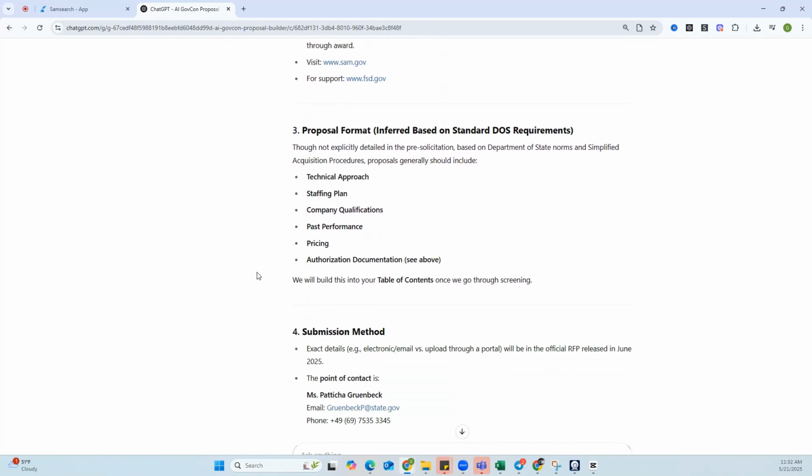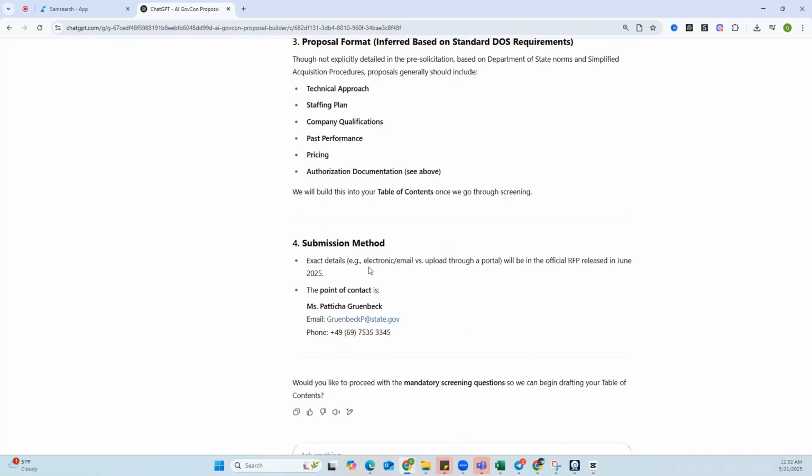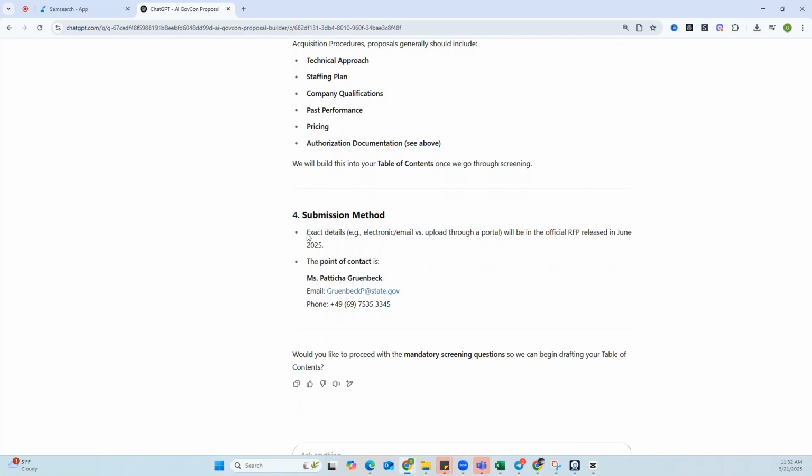I get this question a lot. How do I format my proposal? Here you go. Staffing plan, technical approach, company qualification, past performance, pricing, authorization documents, and then submission methods. And it gives you the contact information.